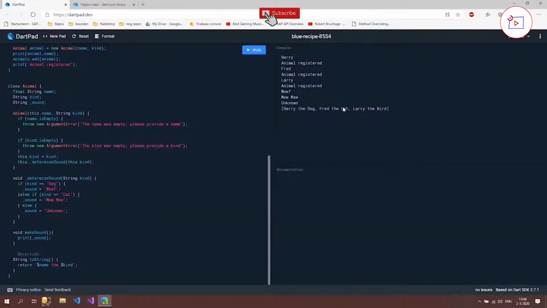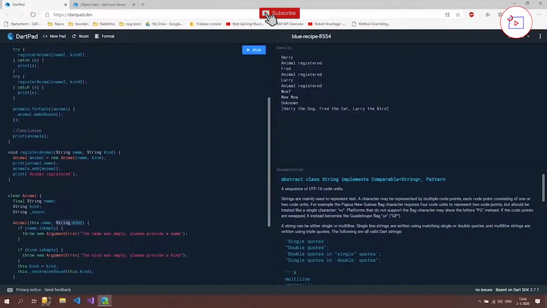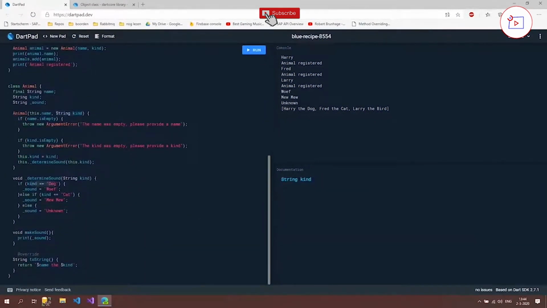So here we are back in our code. And to define an enum, we have to go below here, and instead of using the class keyword, we use the enum keyword. But for what are we going to use this enum? Well, we have this kind property that is a string. And the problem is that we have to check against the string if this kind is the same.